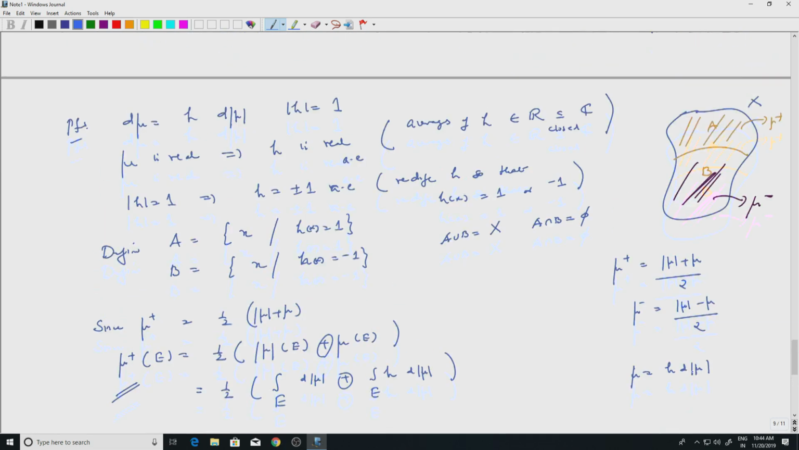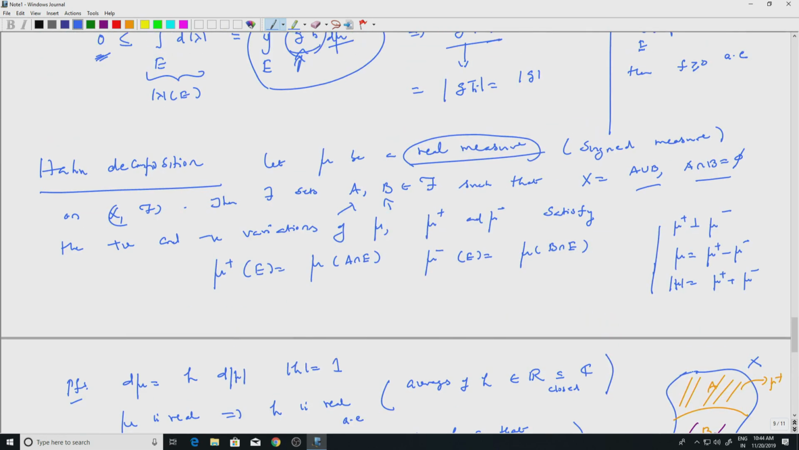So, that proves the Hahn decomposition, and since mu plus and mu minus are unique, the sets A and B are unique up to sets of measure 0. Of course, you can take something from B which is of measure 0 and add it to A, it will not change anything.